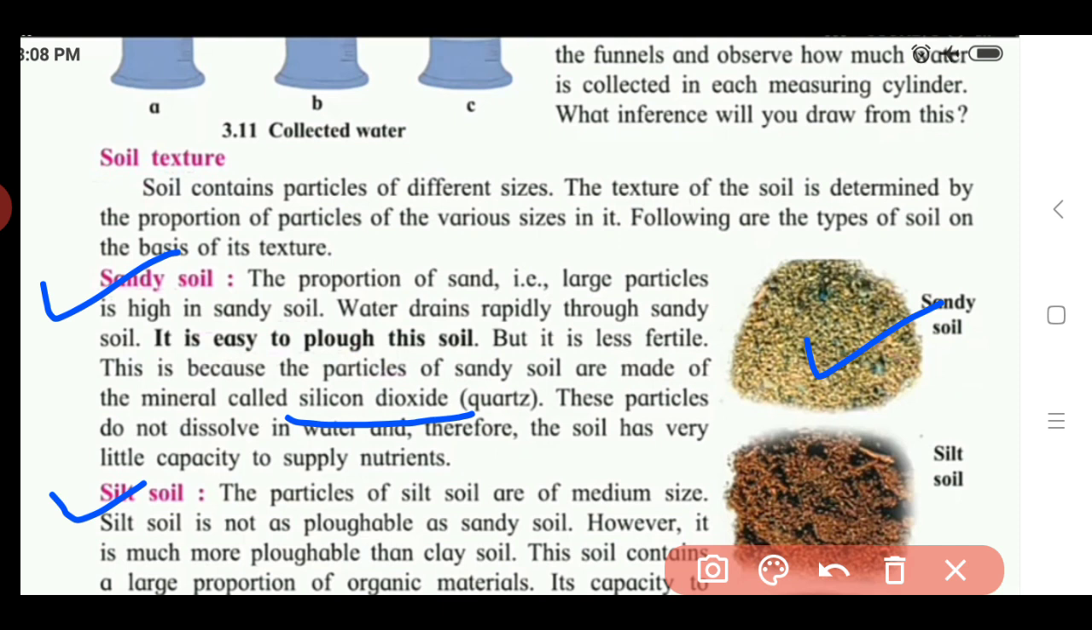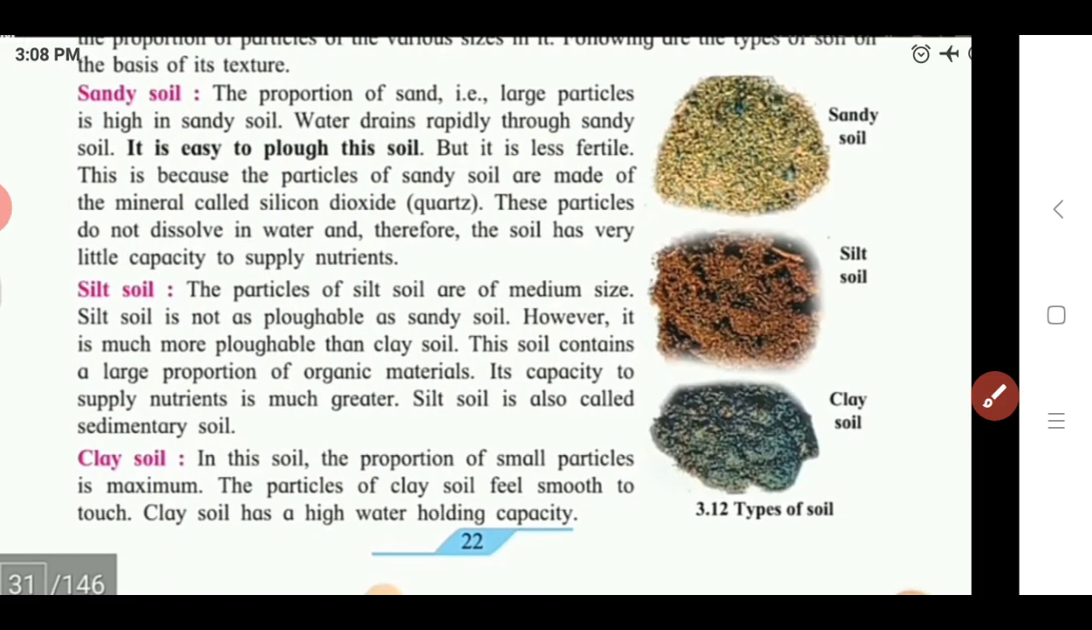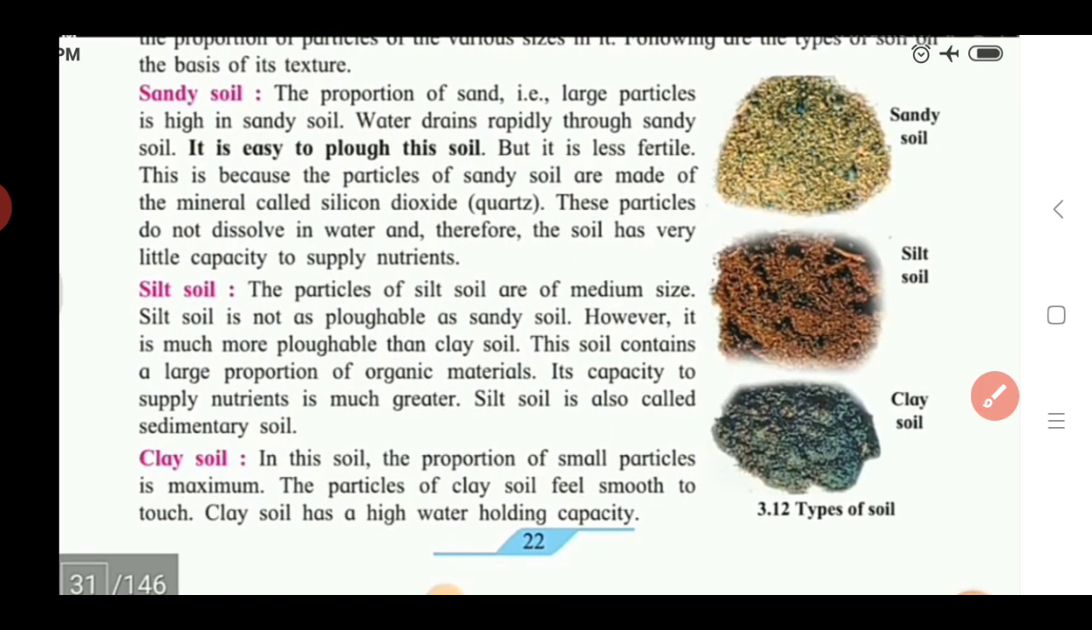The soil contains a large proportion of organic materials. Its capacity to supply nutrients is much greater. Silt soil is also called sedimentary soil. The particles of this silt soil are medium size, which means if we compare the size of all three types of soil, sandy, silt and clay, the size is in between sandy and clay. So it is not large, it is medium in size.